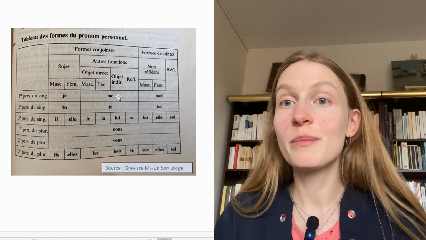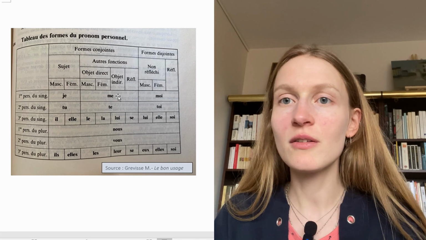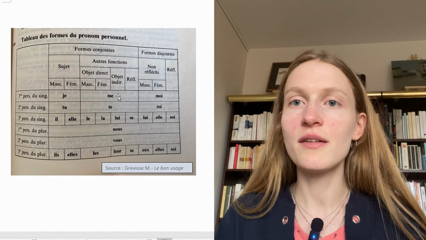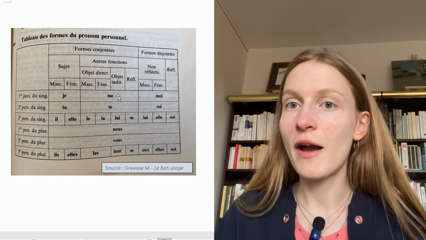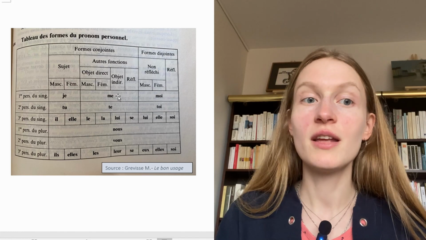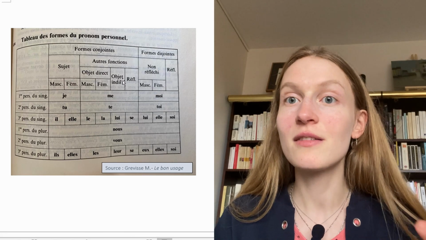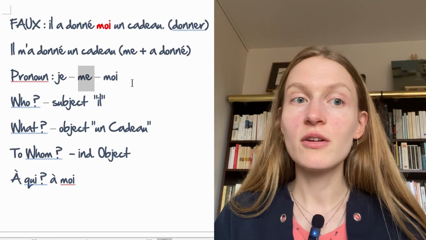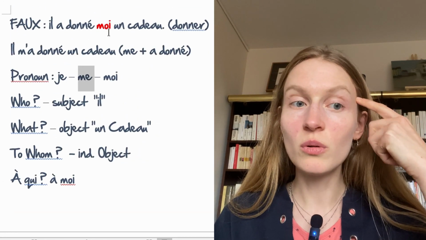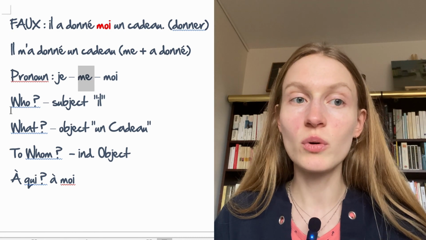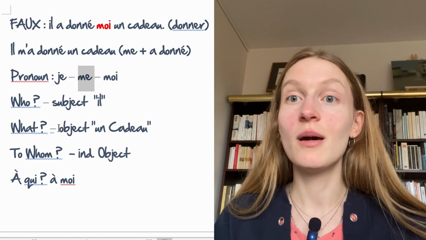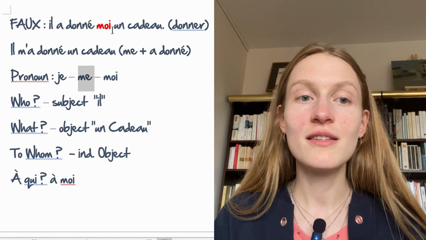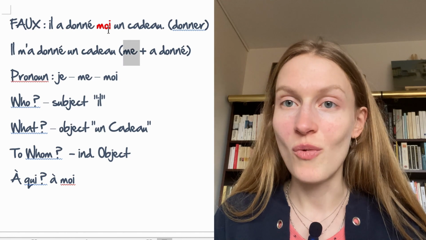Of course, when you speak, you don't have this table in mind, but my purpose is just to make it clear that it's not as simple as thinking subject, object, indirect object, and then I have my answer. It's a bit more complex than that, and that's what my friend was confused about. It's because she had kind of made up this rule in her head without knowing it, but the rule is a bit more complex than that. And that's why she made this mistake. Instead of using "me," she used "moi."